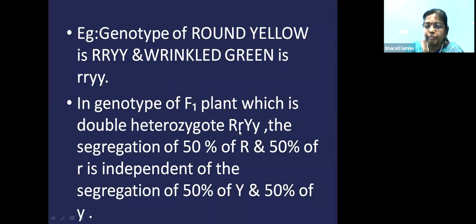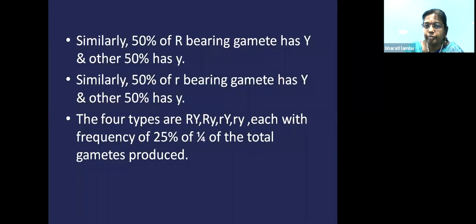So capital R, small r, capital Y, small y is a double heterozygote. In this, 50% of capital R and 50% of small r will be independently assorting or combining with capital Y and small y. That means they are independently segregating and associating with the other pair of contrasting characters. They are not mixing or blending during the pairing.